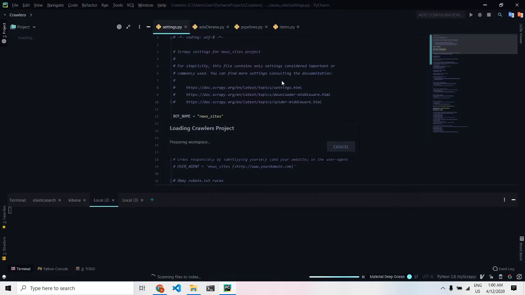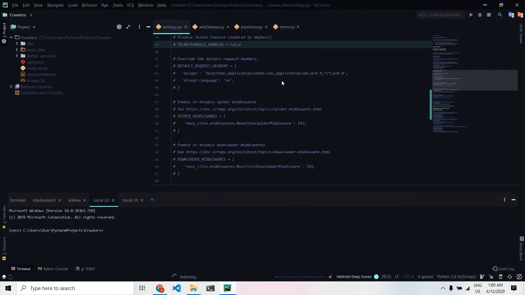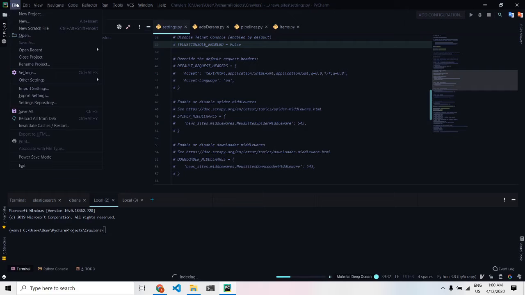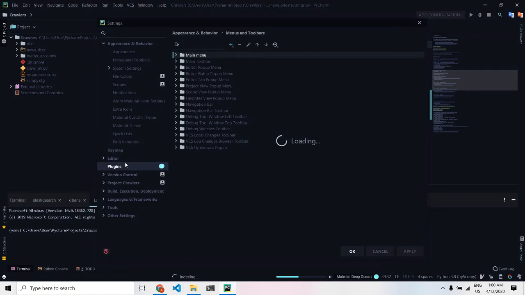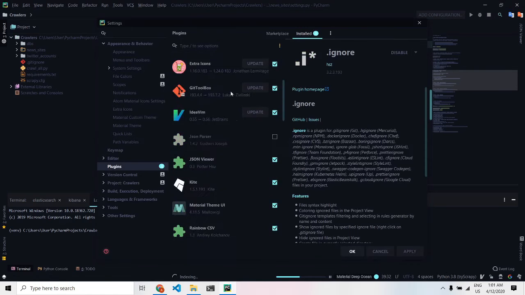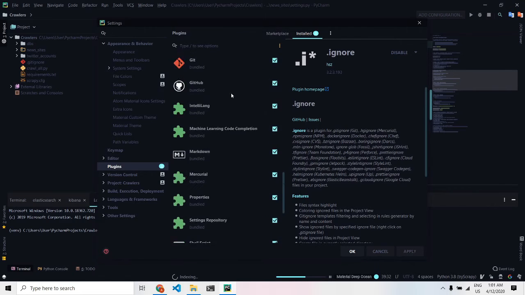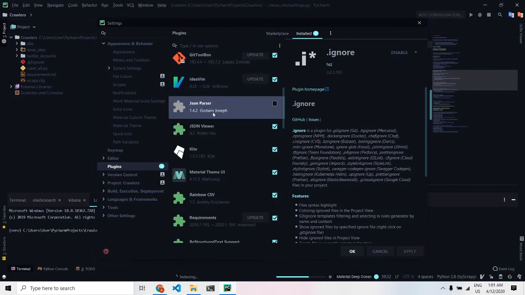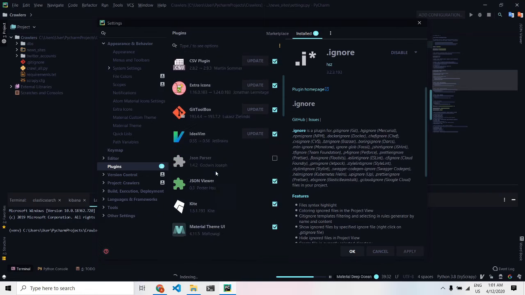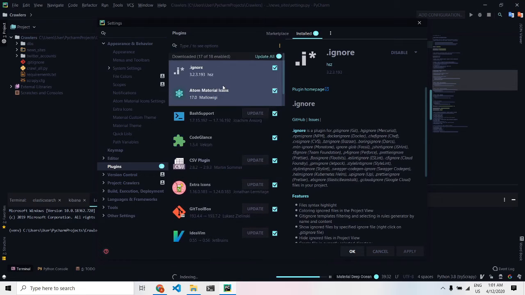I have PyCharm configured from before. PyCharm is customizable. You can choose your options, and after that process is done, go to settings, plugins. I have these plugins installed, and I recommend the Material Theme UI and Material Icons.